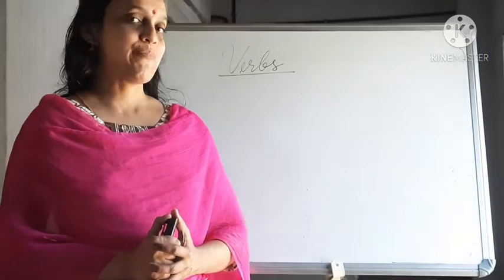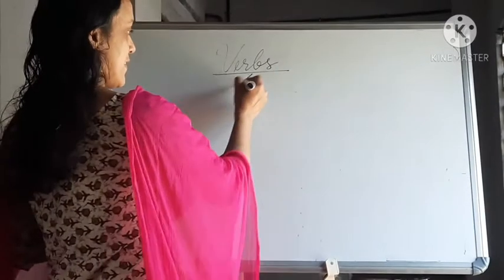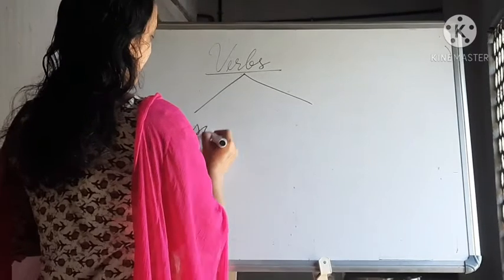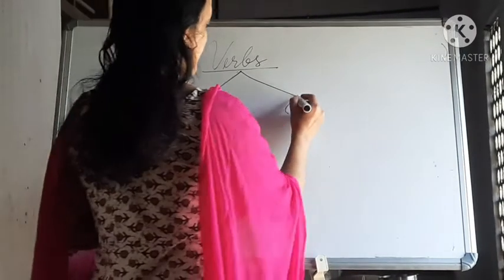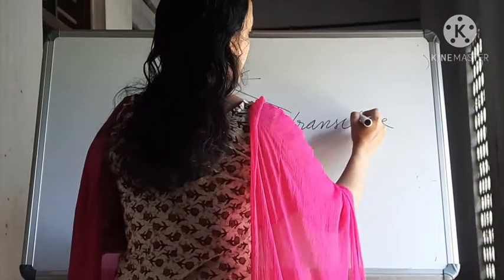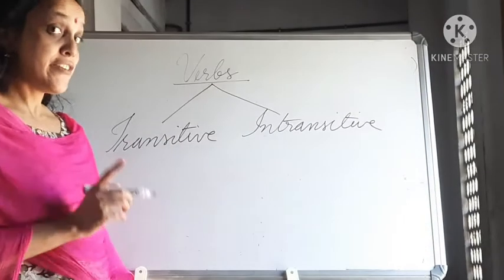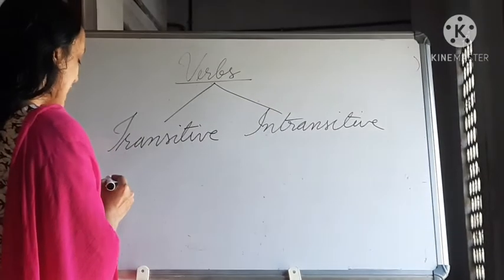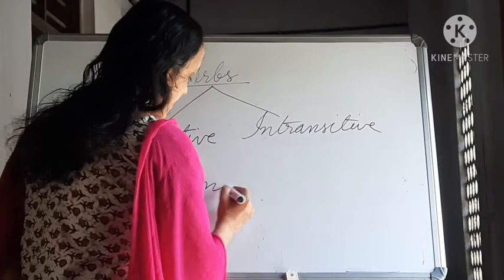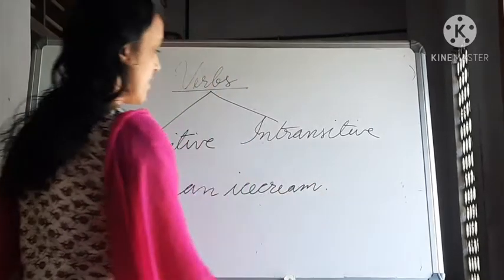Now let's move on to our next topic, that is transitive and intransitive verbs. Verbs are divided into two: transitive verb and intransitive verb. Let's see what a transitive verb and an intransitive verb are. So let's go on to one example. I ate an ice cream.